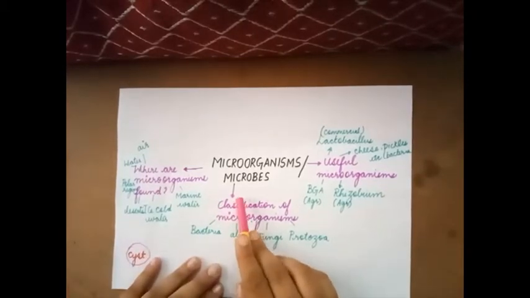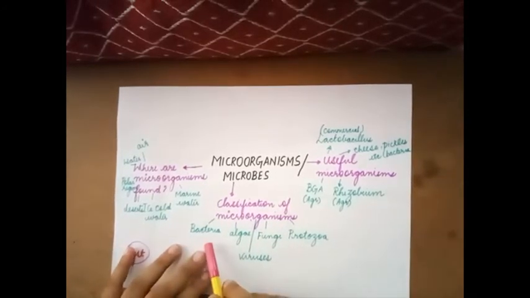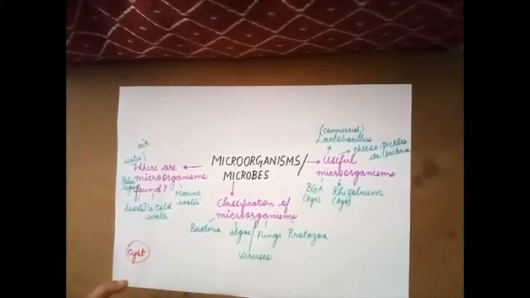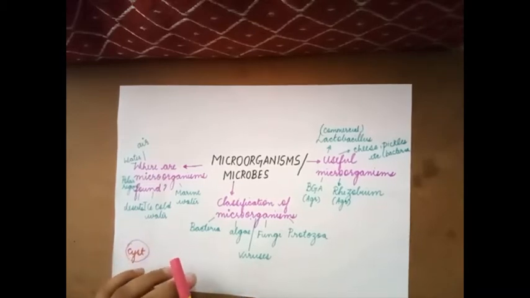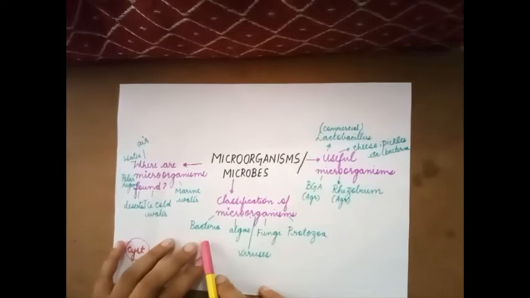Now next, moving on to classification of microorganisms. The microorganisms can be classified into bacteria, algae, viruses, fungi and protozoa. Now bacteria. Based on the shape, they can be divided into bacillus, cocci, vibrio, spirillum. These are single celled. They are prokaryotes. It means they do not have a membrane bound nucleus.